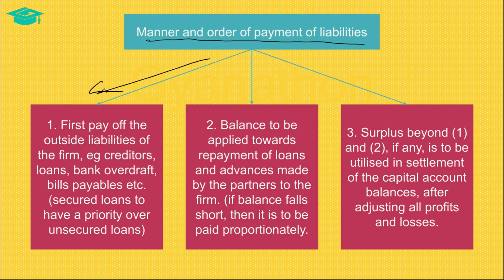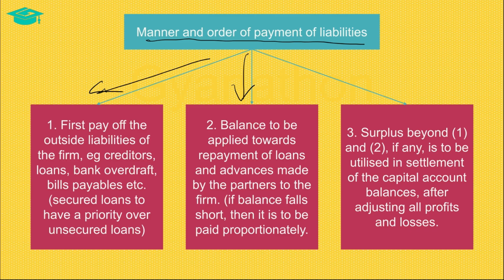Even while paying off the outside liabilities, first the third party secured loans have to be paid off, and then the third party unsecured loans have to be paid. Once all the third party secured and unsecured loans are settled, then next the loans made by the partners to the firm have to be settled.